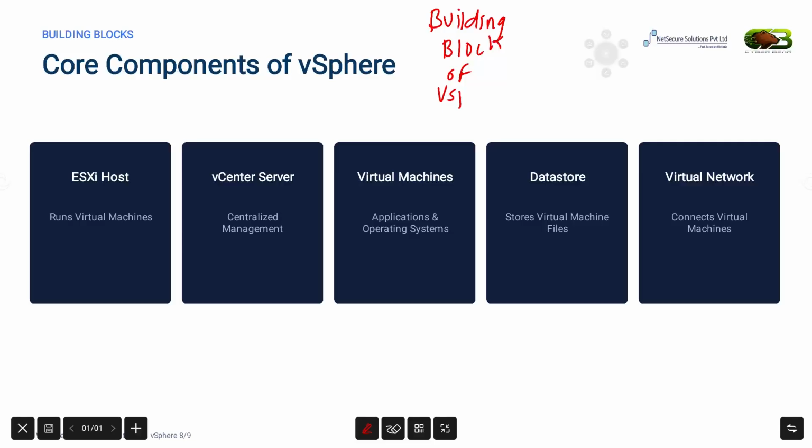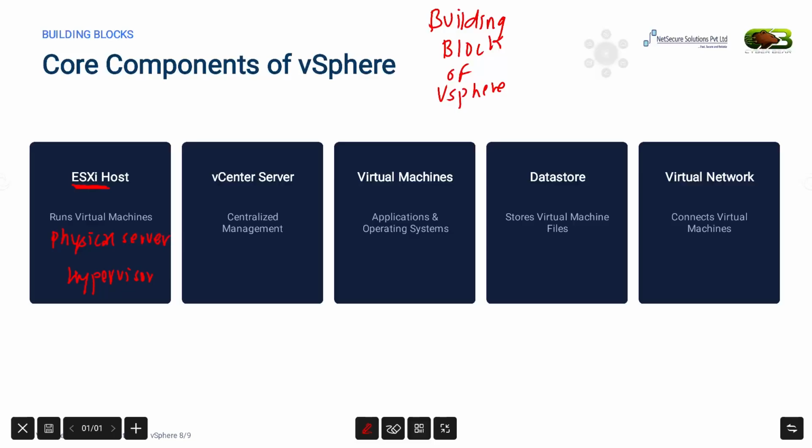First component is the ESXi host. This is simply a physical server. We have already seen this is simply a physical server with the VMware ESXi hypervisor installed on it. It is responsible for running all the virtual machines. Without an ESXi host, we cannot create or run virtual machines.